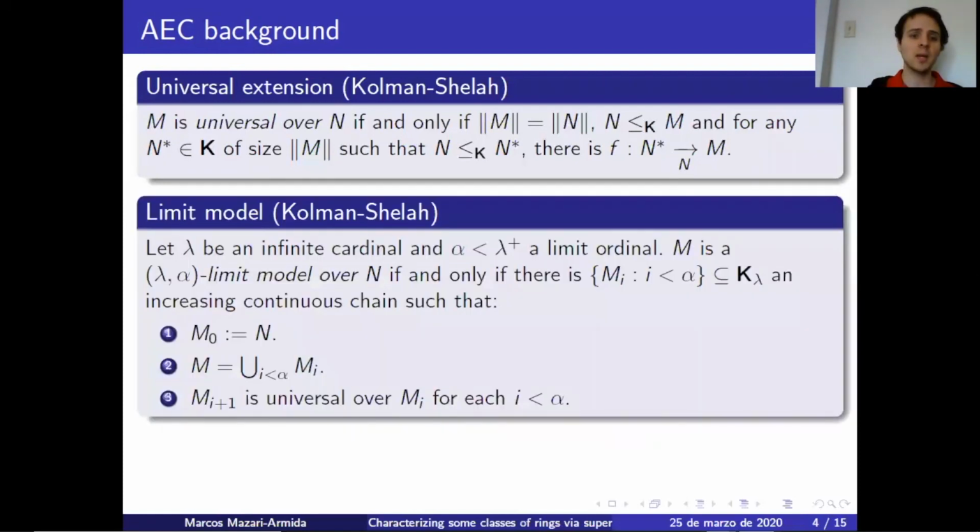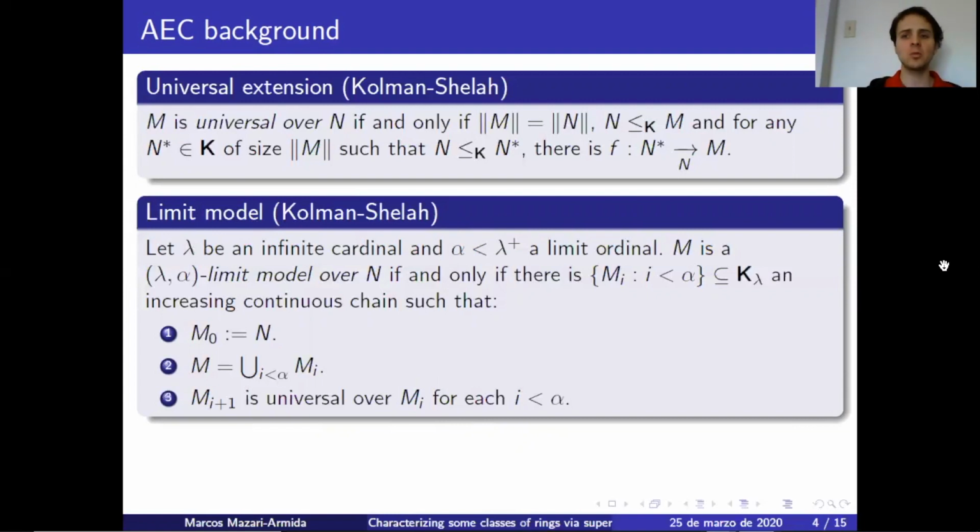Let λ be an infinite cardinal and α < λ⁺ a limit ordinal. M is a (λ,α)-limit model over N if and only if there is (M_i : i < α) contained in K_λ, an increasing and continuous chain, such that first M_0 is N, secondly the union of all the M_i's is M, and finally M_{i+1} is universal over M_i. The way we're going to work with this is that λ will be fixed and then α is a parameter that will be moved.